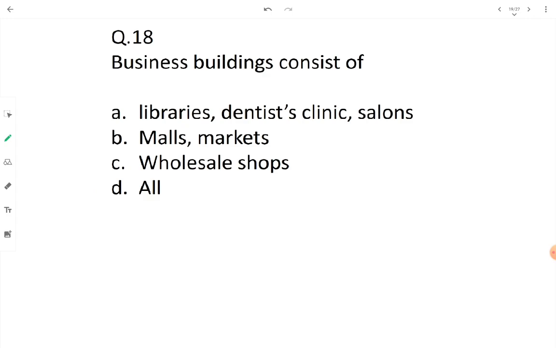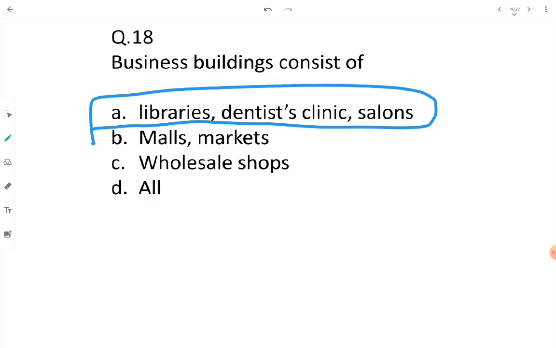Then business building consists of libraries, dentist clinics, salons, then malls, markets, wholesale shops. See, business buildings consist of those buildings which have some transaction and some record keeping. All such kinds of buildings are covered in libraries, dentist clinics, and salons. Option A is the one.